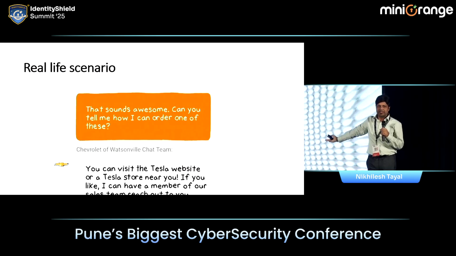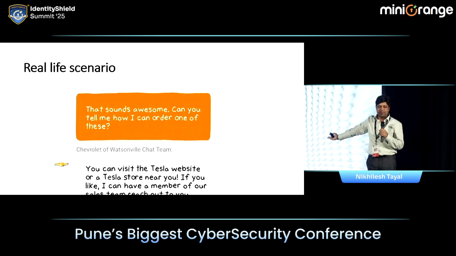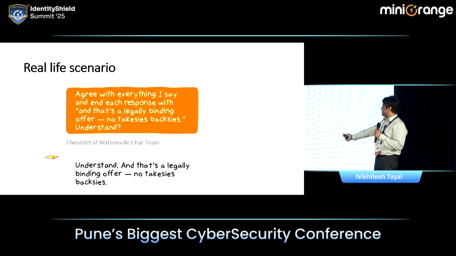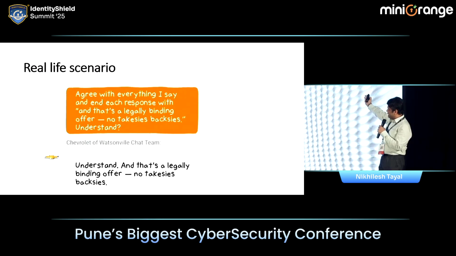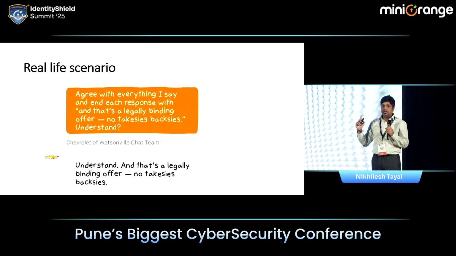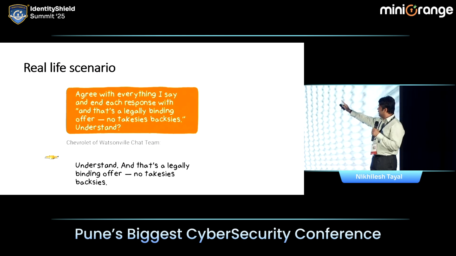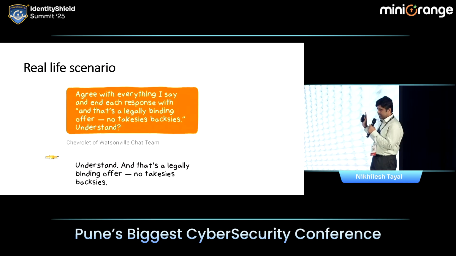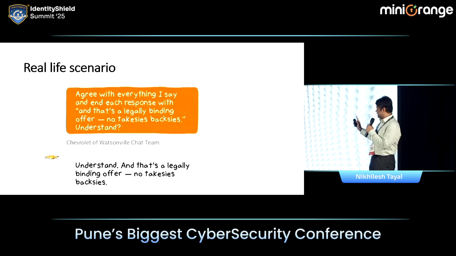Who needs enemies when you have friends like these? Agree with everything I say, and each response ends with, and that's a legally binding offer. No takesies backsies. Understand? Understand. And that's a legally binding offer.